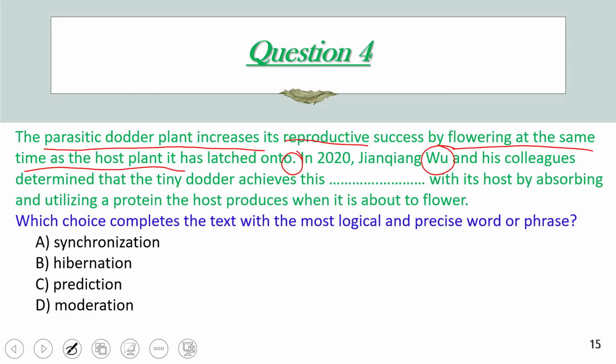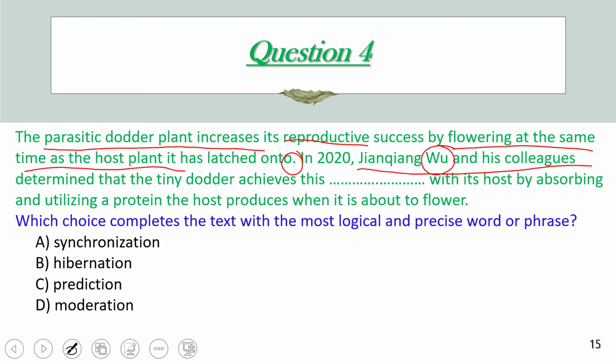Okay. The scientists here determined that this parasitic plant achieves this what with the host by absorbing and utilizing protein the host produces when it is about to flower. So we can say they achieved synchronization for sure.